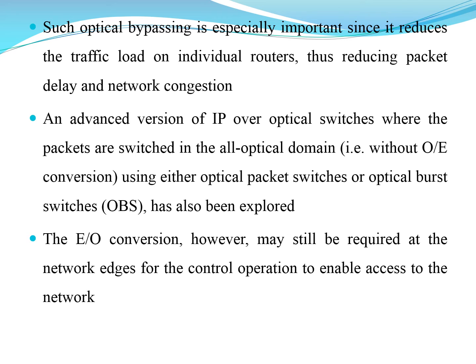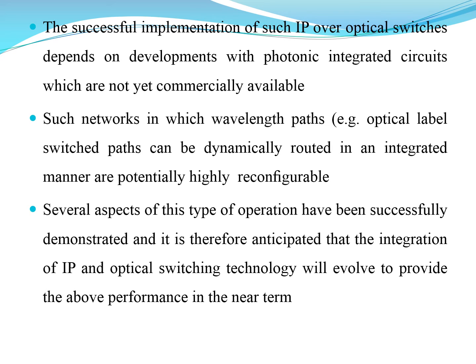The electrical to optical conversion, however, requires the network edges for the controlling operation, which can be used to access this particular network. And the successful implementation of this IP over optical switches depends on the development of photonic integrated circuits, which are not commercially available yet.